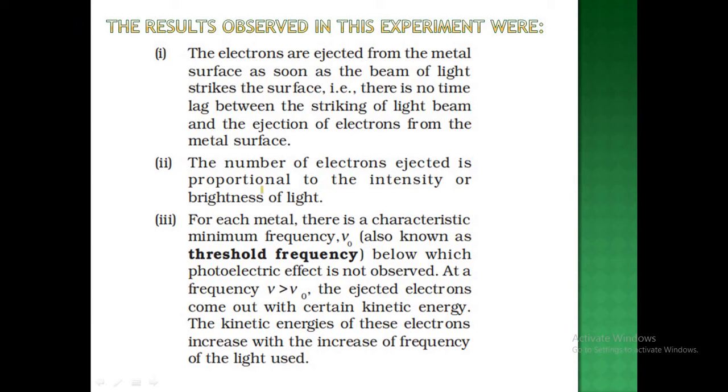The number of electrons ejected is proportional to the intensity or brightness of light. It means N is proportional to the intensity, where N stands for the number of electrons ejected, and the intensity is the brightness of the light.